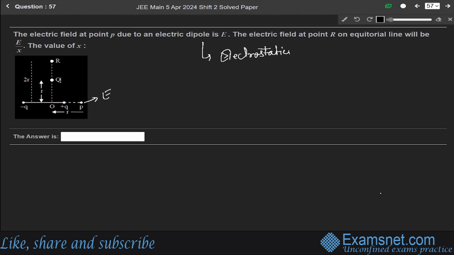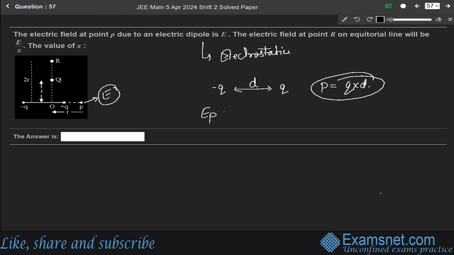So first of all, we know that an electric dipole is when two charges having equal and opposite magnitude are separated by a finite distance, let us say d between them, and its magnitude p is given as Q into d, the dipole moment. So at point P, the electric field due to this dipole, plus Q and minus Q charges, is given as E. So for this, we can write E at point P will be equals to 1 over 4 pi epsilon naught, 2p over r cube.